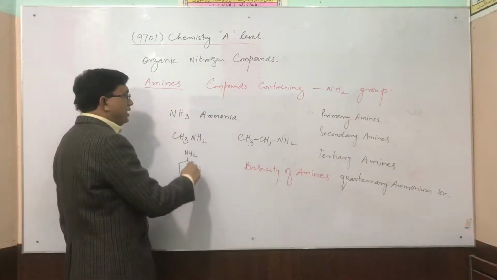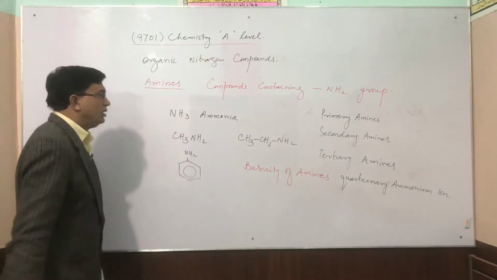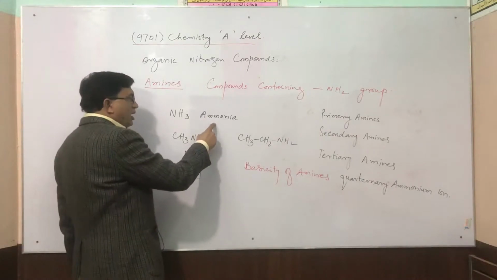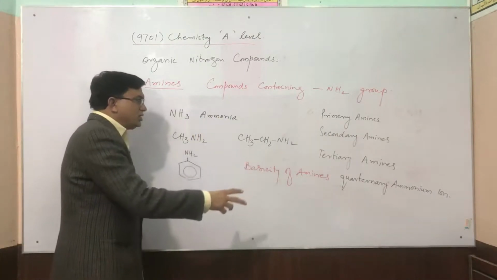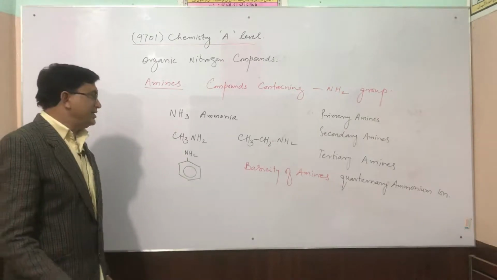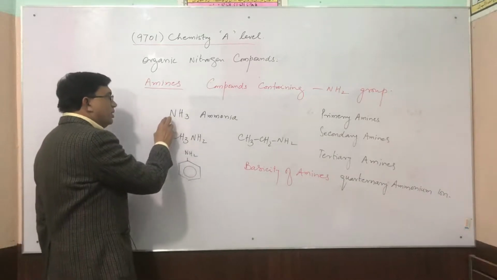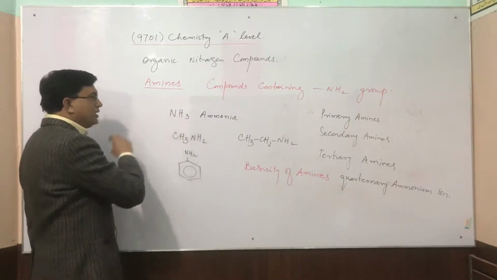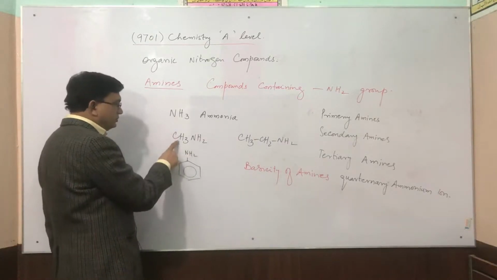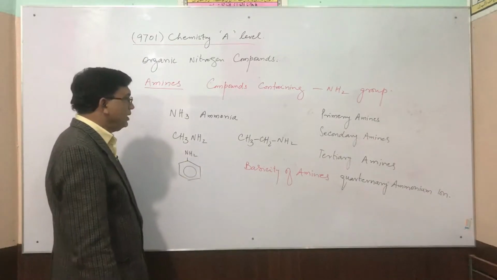Now, basically we know that there is a molecule ammonia, NH3. Depending upon the conditions, if from ammonia one hydrogen is replaced by an alkyl group, for example, by a methyl group, then this will be called methylamine.